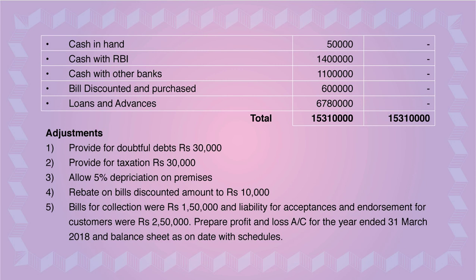On one page you have to make the balance sheet with the name of the bank as on the date. On the next page, you have to make the profit and loss for the year ended, and then you have to write the schedules, from schedule 1 to schedule 16. All the columns you have to make. So you have to keep in mind, step by step you have to solve the solution.